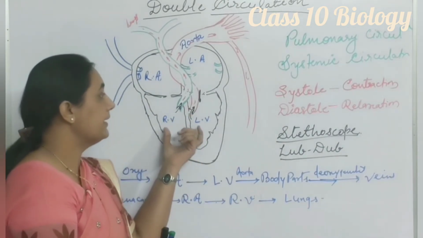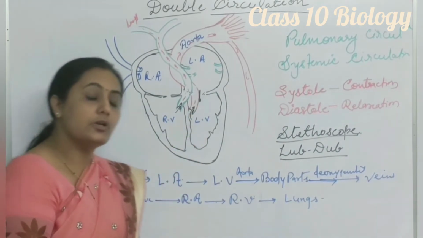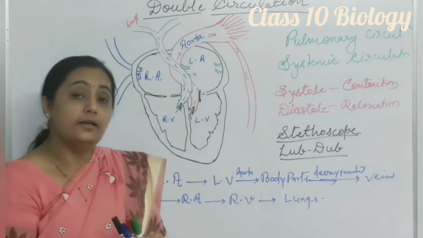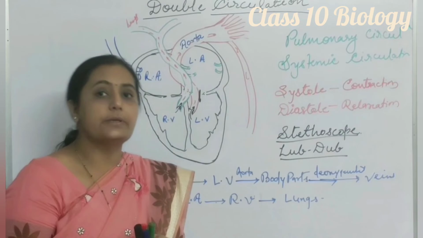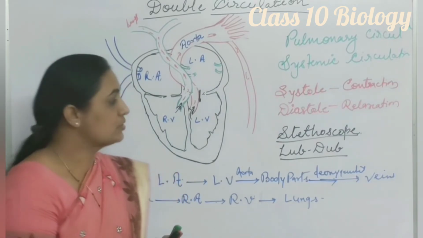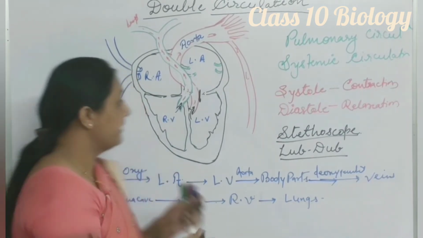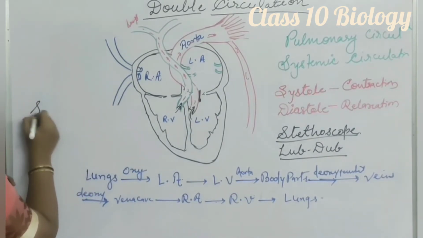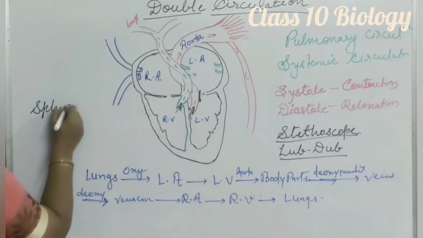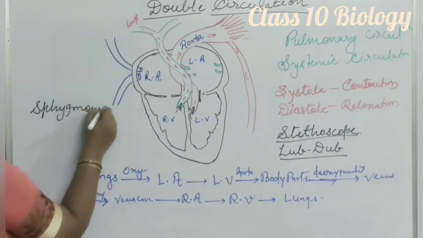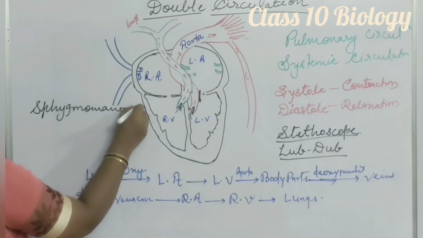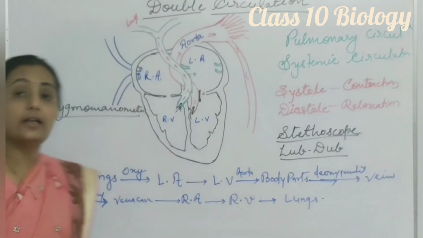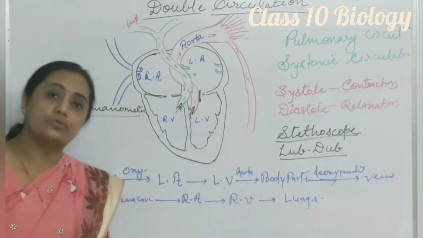After finding out that the valves are working properly and the systolic and diastolic process is going on properly in the heart, under what pressure is blood coming out from the heart? For that also we have to be aware. That is done by using an instrument, the sphygmomanometer. With the sphygmomanometer, we can find out under what pressure blood is coming out from the heart.